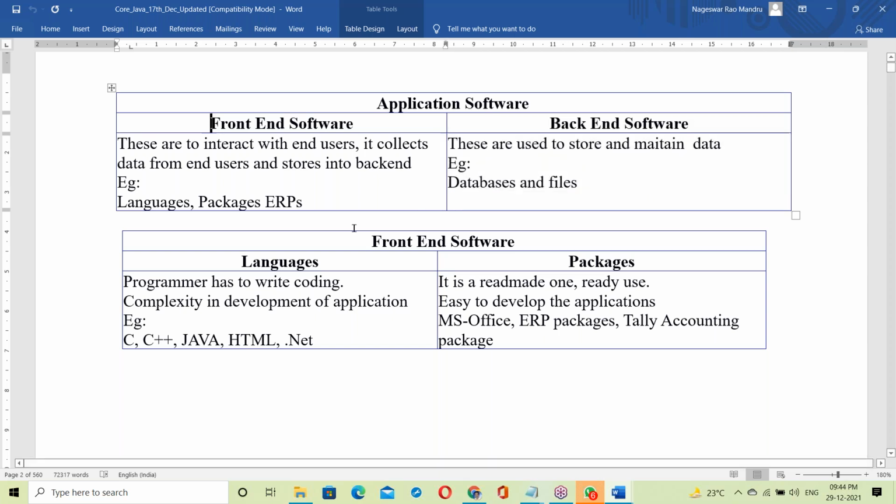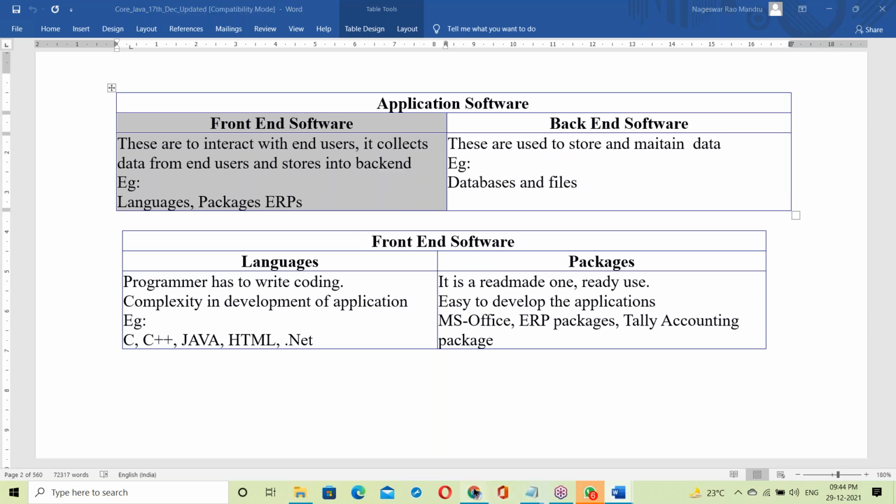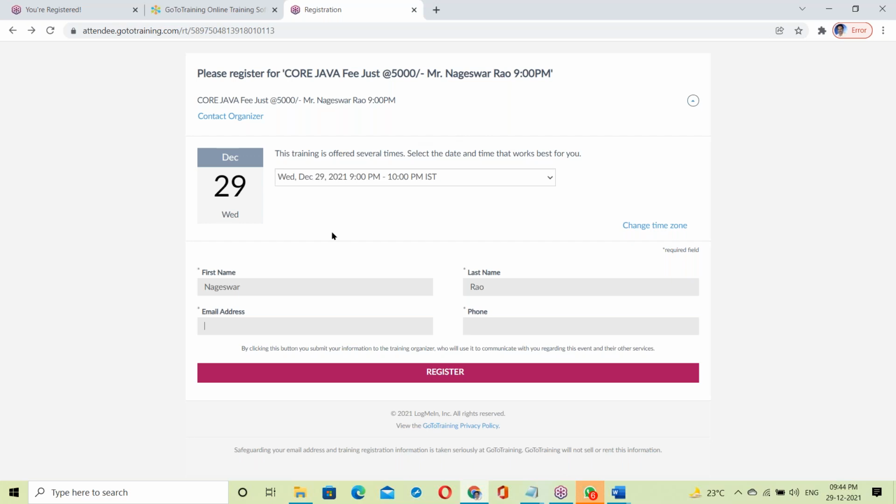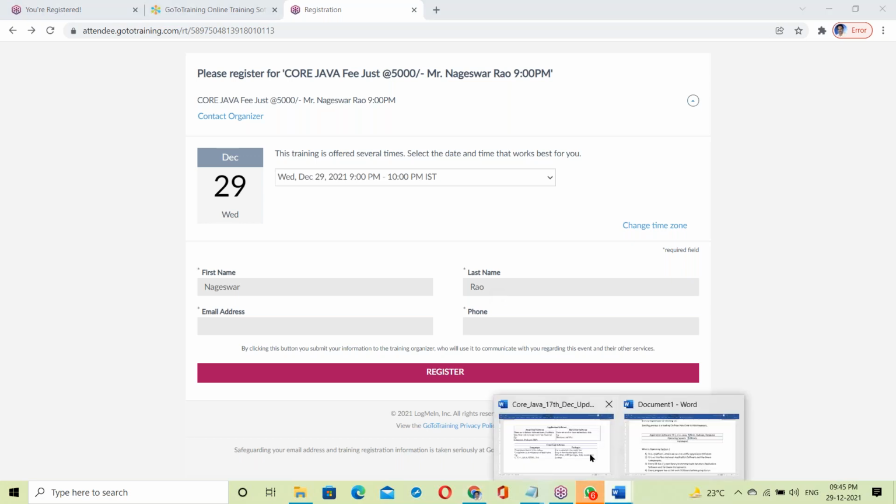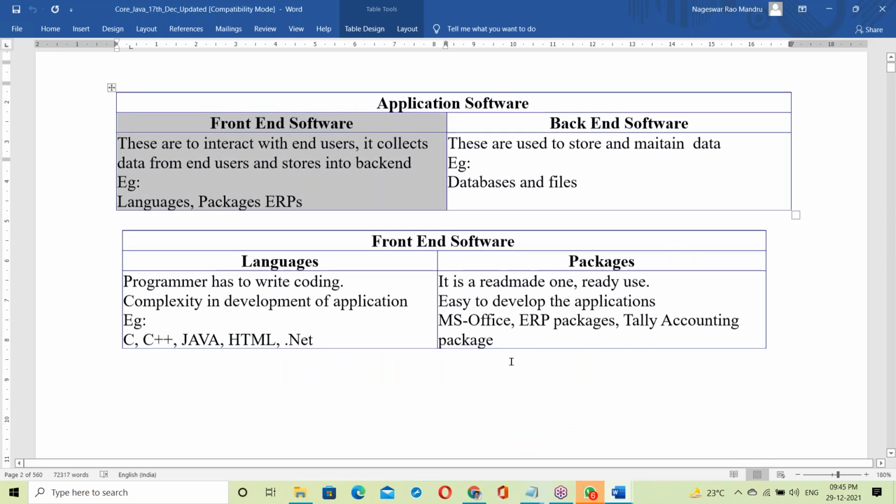Java is a front end. See, this is the form, right? This form is developed in JSP, Java Server Pages. JSP is Java code. So behind this form is Java code. The Java code simply reads data and stores it in the database. So Java comes on the front end. So let us move to the front end.